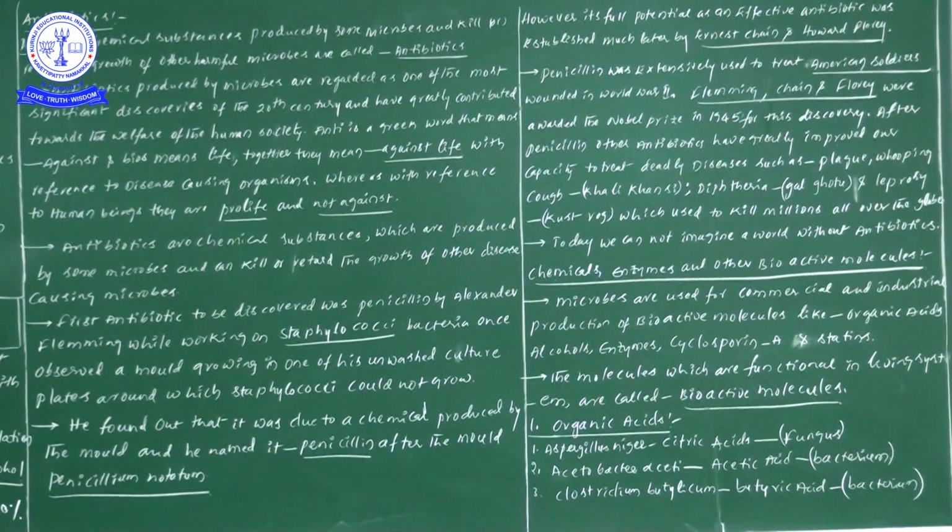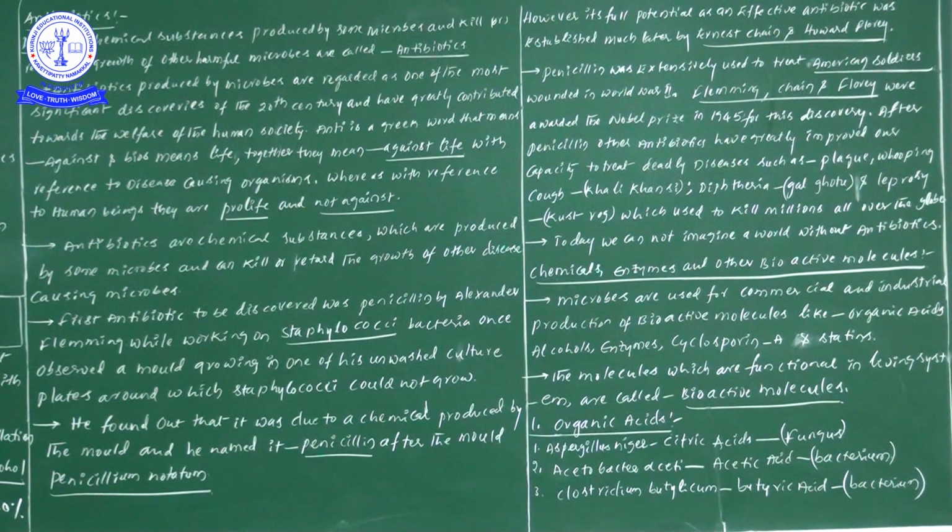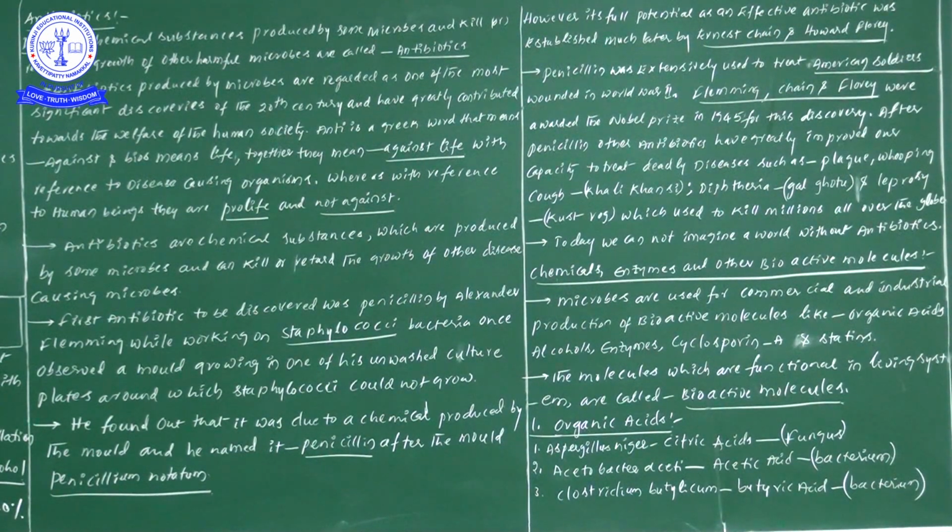From the NEET examination point of view, sometimes they highlight this one. First of all, penicillin was discovered by Alexander Fleming only, but the extensive, effective work was done by other scientists. If they ask like that, we need to identify these two members.